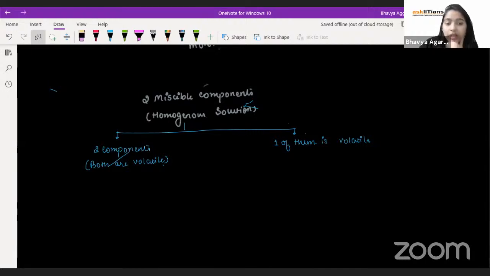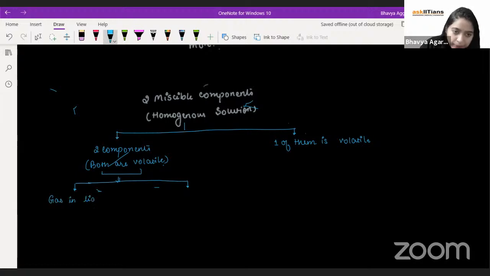Right. Now, if both of the things are volatile, then we have two further segregations, which we are dealing with in this particular chapter. That is gas in a liquid and liquid in a liquid solution.